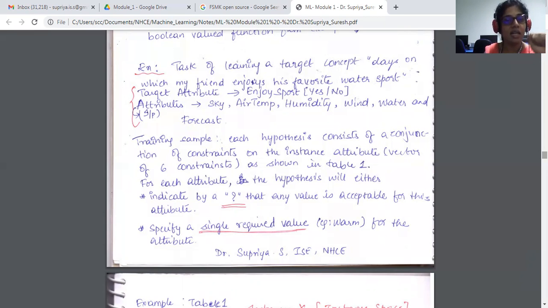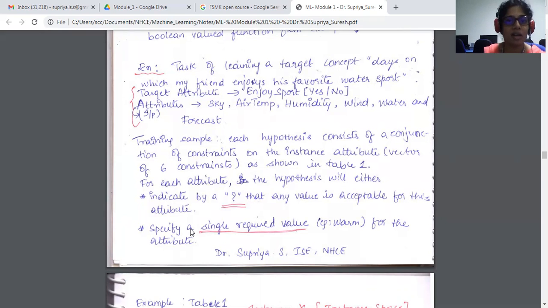So when I consider a training sample or a hypothesis, it's a conjunction of all 6 attributes, where each attribute can take any one of the values: the question mark, the ϕ, or a specific value. That is what we have written here. For each attribute, the hypothesis will either indicate by a question mark that any value is acceptable for this attribute.